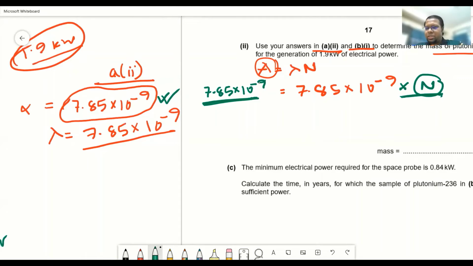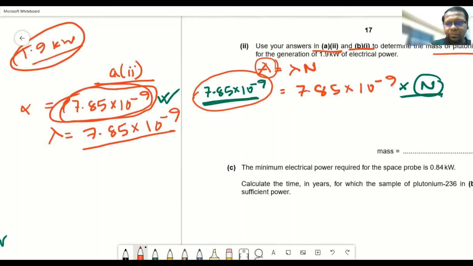Are all the atoms going to decay in the next second? Definitely not. According to activity, some of them are going to decay. Maybe 10 out of 100 will decay in the next few seconds. So similarly, we need this number of plutonium nuclei to decay. Otherwise, we are not going to get this alpha particle.